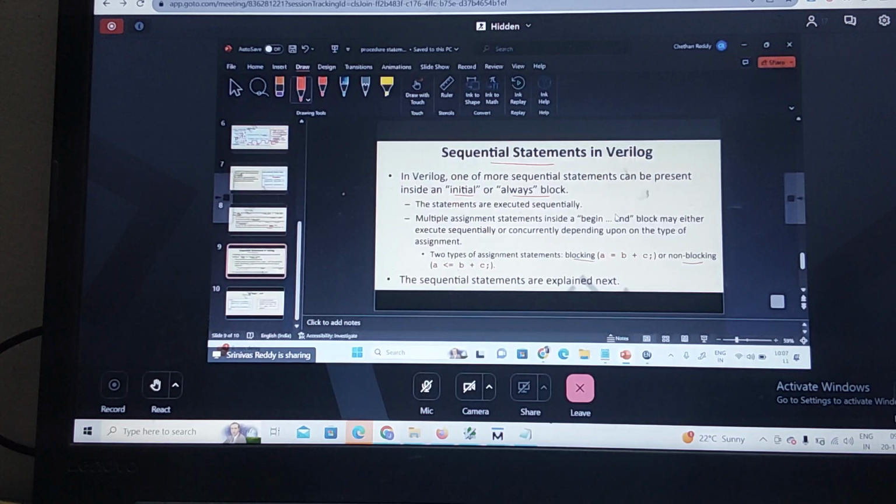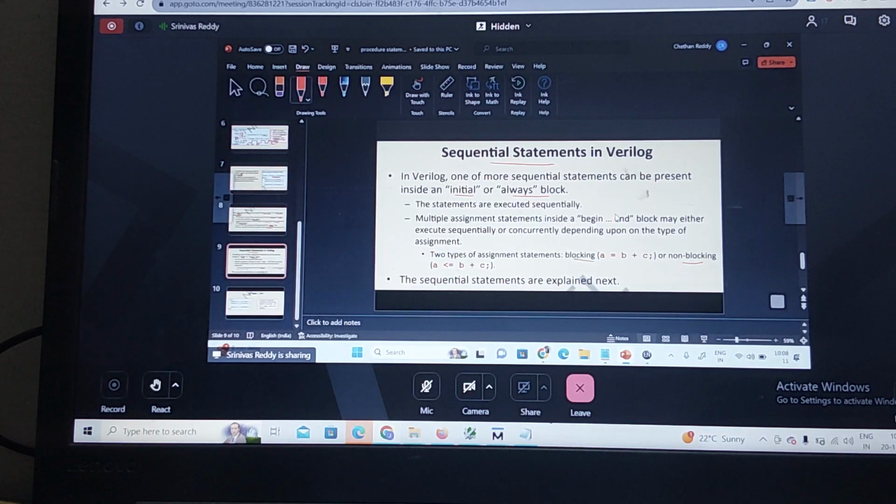Inside your initial block and always block there should be sequential statements. The sequential statements can be represented in two ways: one is the blocking statement, another is the non-blocking statement. Today we'll see some examples of the blocking and non-blocking statements. Where can we represent blocking and non-blocking statements? In procedural assignment statements, that means the always block and initial block.